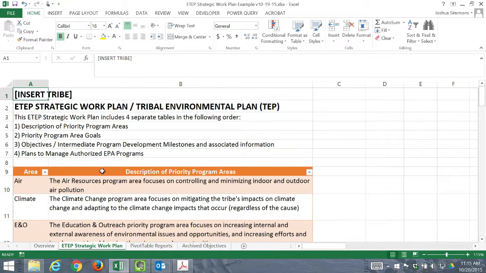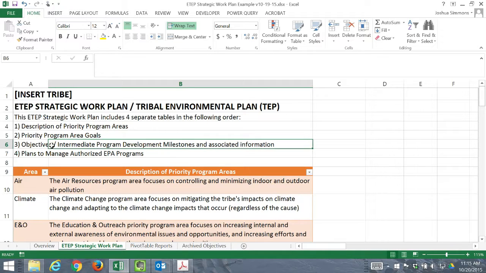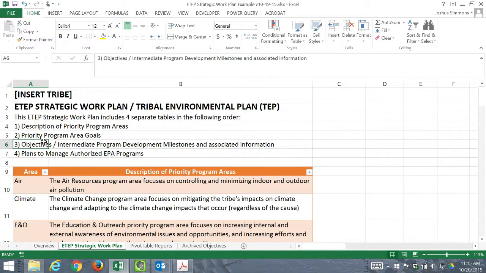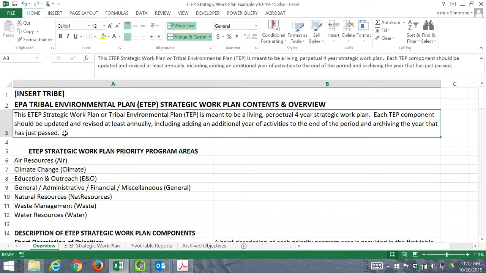So we are starting on the main page of the ETEP strategic work plan spreadsheet, and this is where we have our goals, our description of priority program areas, goals, and objectives listed. If you go to the overview tab, you'll see in this description that an ETEP strategic work plan, or TEP, is meant to be a living, perpetual 4-year strategic work plan.